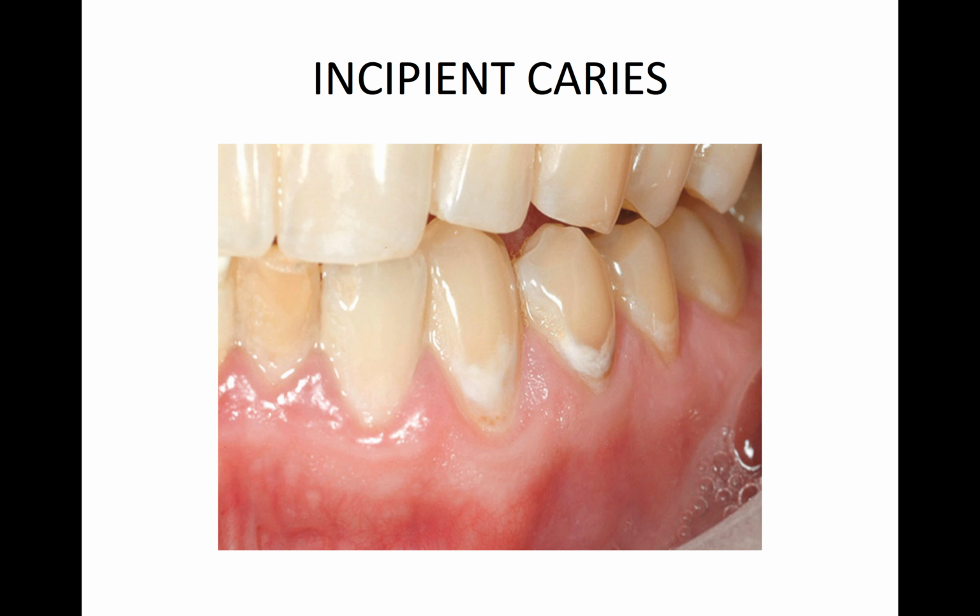Now incipient caries. Incipient caries is where it occurs only in enamel, where we see a white patch on the enamel. As you see in the diagram, only the white patch is visible, that is incipient caries, where the differential diagnosis of incipient caries is fluorosis. So you have to remember that a white patch is seen in incipient caries.